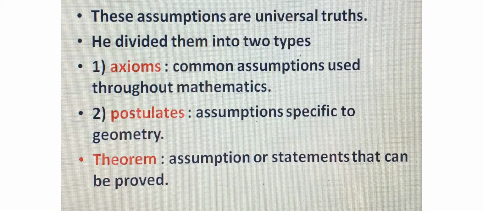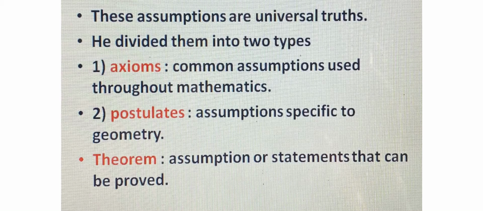They are not restricted to geometry only, whereas postulates are the assumptions or universal truths which are used only in geometry. Using his axioms and postulates, he proved many statements, and those statements which can be proved are called theorems.